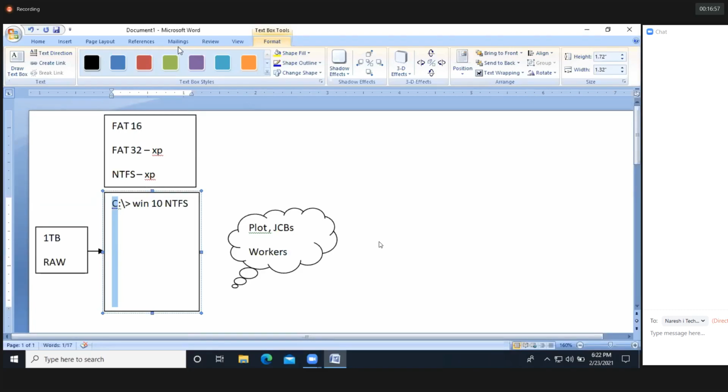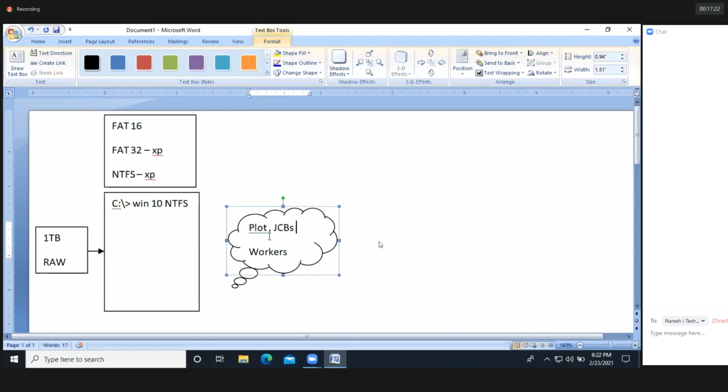A and B are reserved for whom? Floppy. A and B are reserved for floppy, and C is reserved for the hard disk. Because of that, C is automatically assigned as a mount point to identify the hard disk. Clear? I hope you got it.